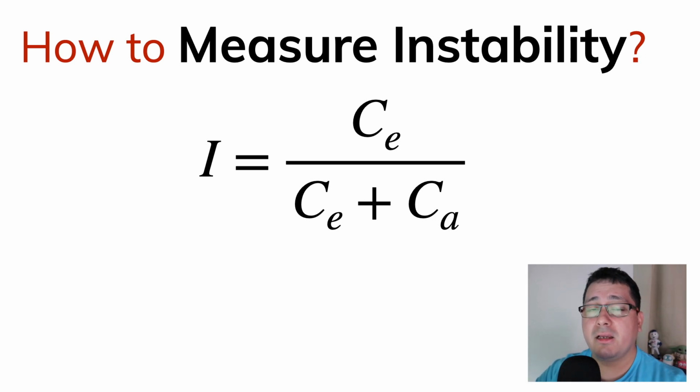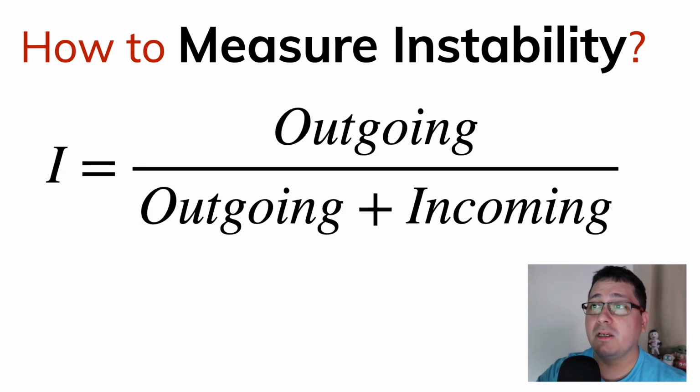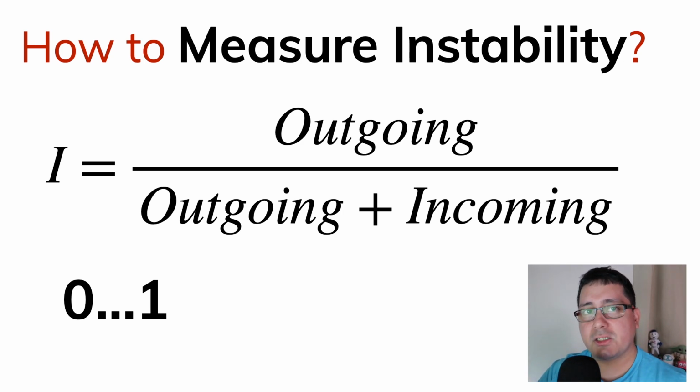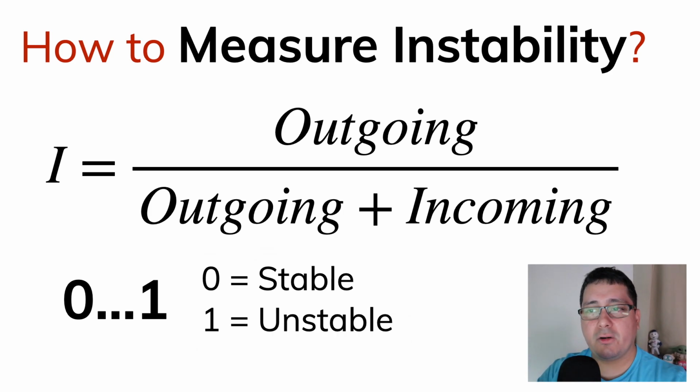Again, it's going back to the concept of a module that happens to have different packages. If we translate this formula into something more humanized, it's the ratio of the outgoing dependencies to the addition of the outgoing dependencies and the incoming dependencies. The result of that formula will give you a range between 0 and 1, where 0 indicates a stable package or a stable module, and 1 indicates an unstable module or package.